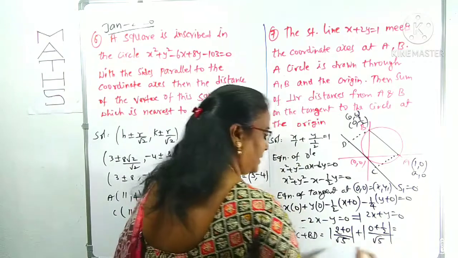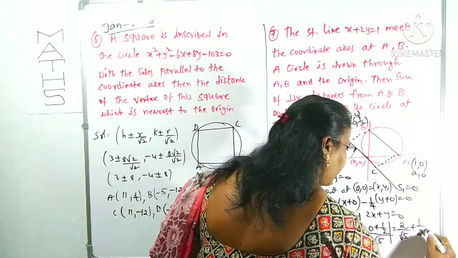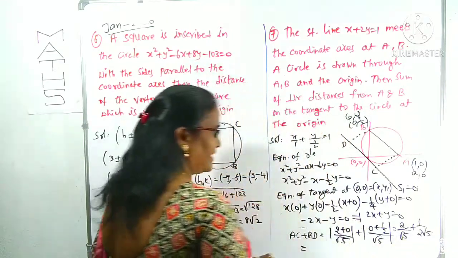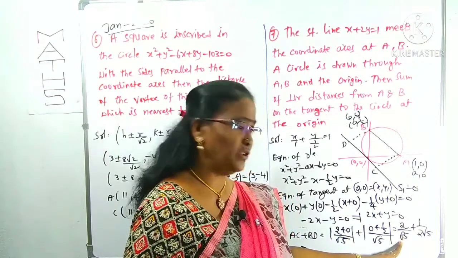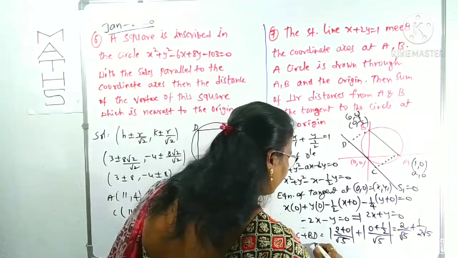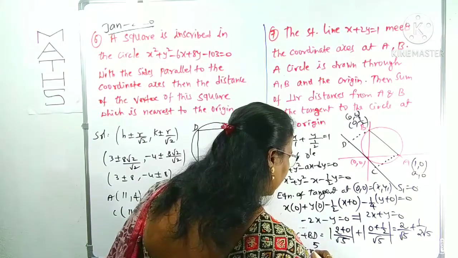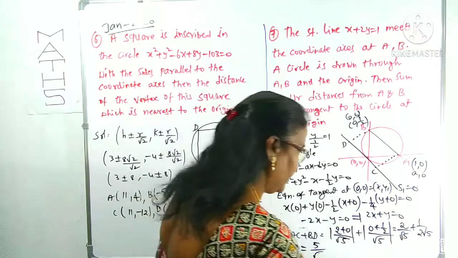Okay, this is simply 2 by root 5 plus 1 by 2 root 5. But taking the LCM, what happened? LCM is 2 root 5. Now it becomes 2 into 2, 4, 4 plus 1, that is 5 by 2 root 5.